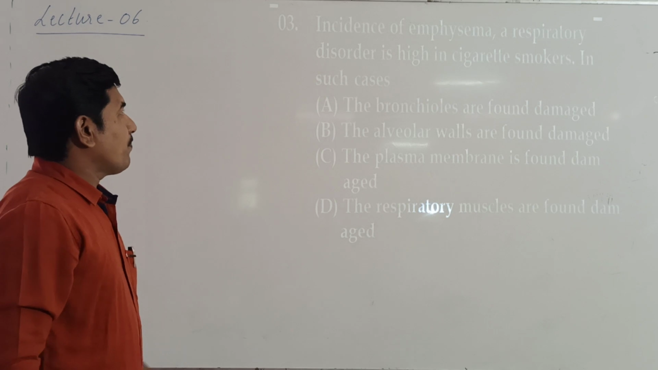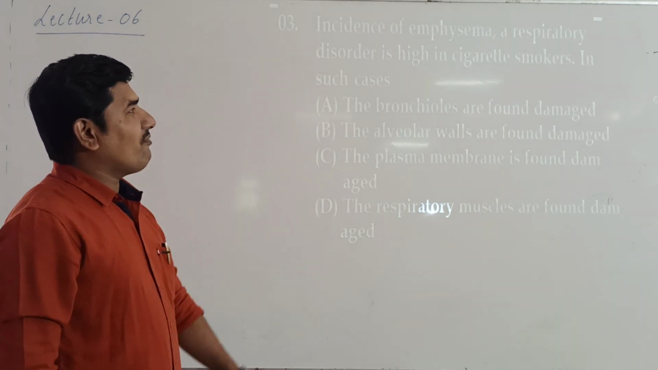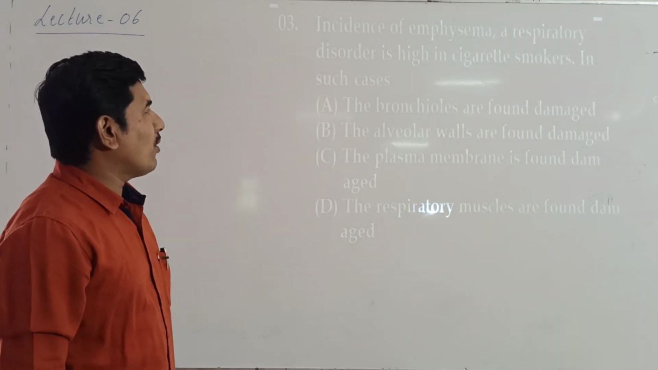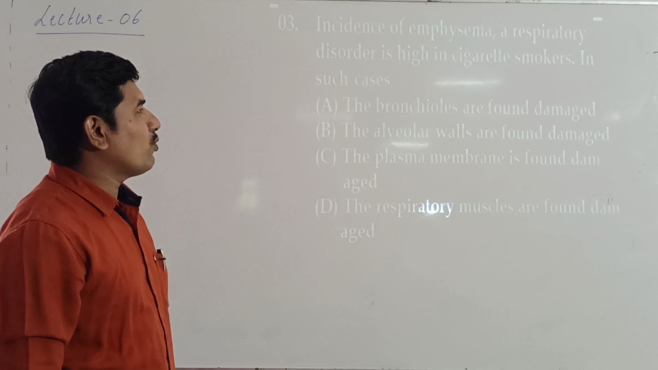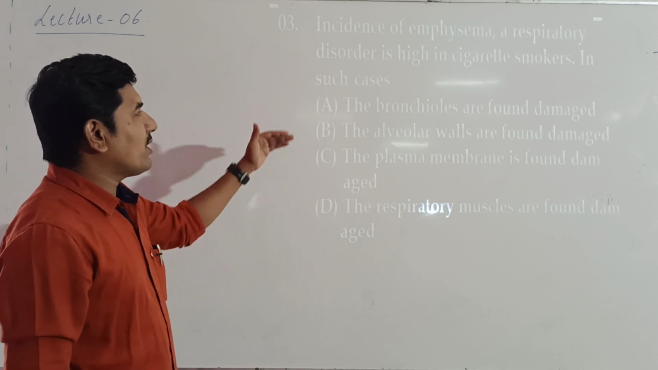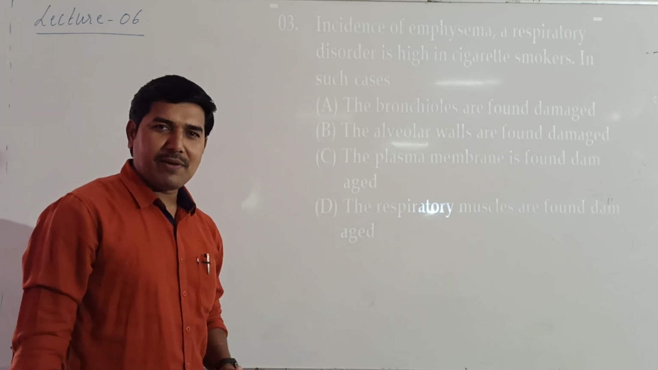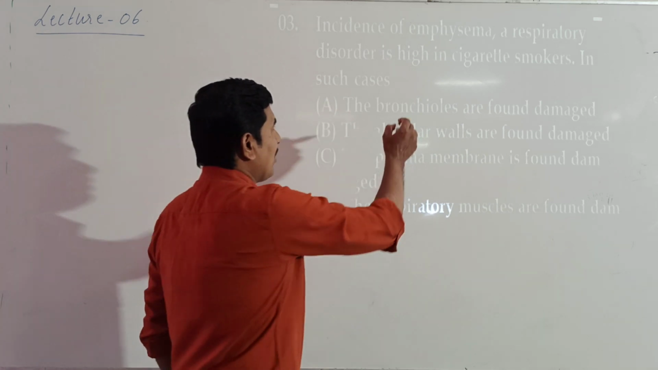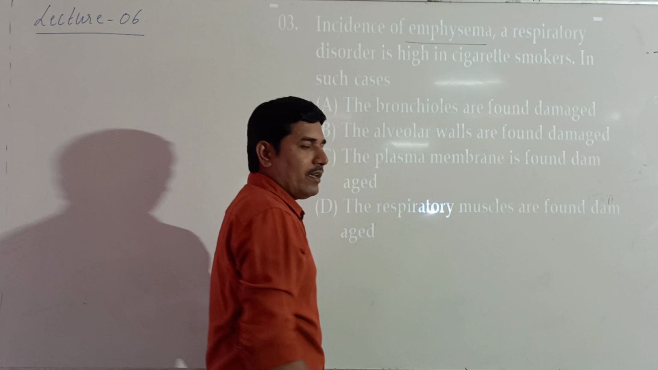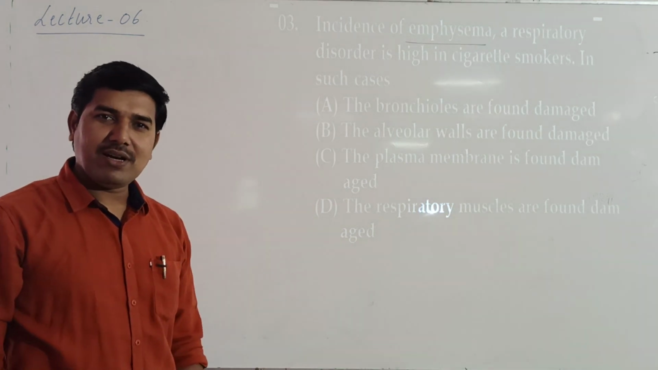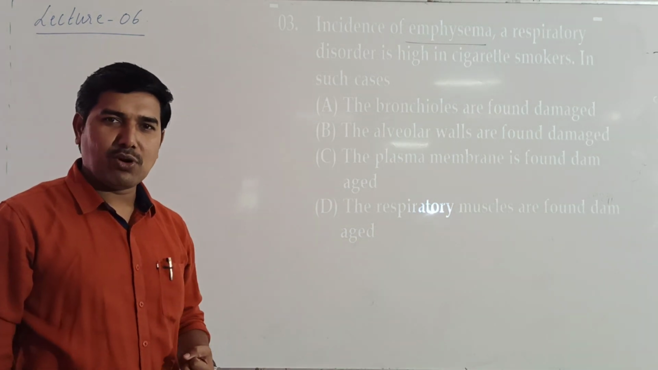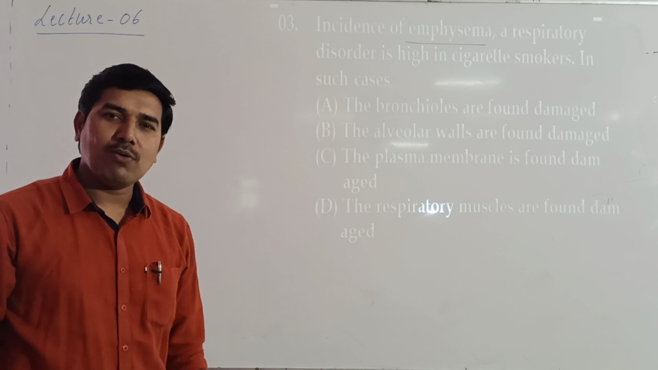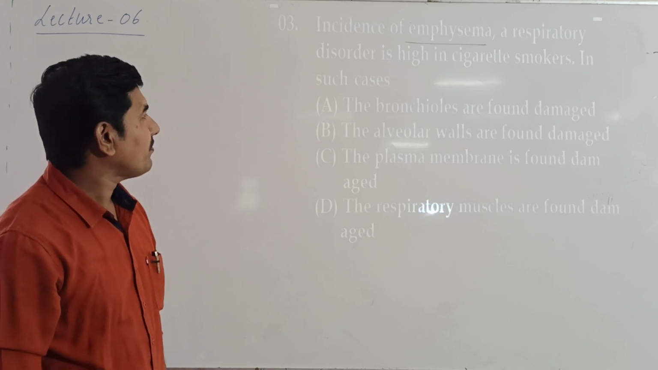The first one is: incidence of emphysema, a respiratory disorder, is high in cigarette smokers. In such cases, what will happen? So here, incidence of emphysema. Look at the disease here. The disease is emphysema, which is a respiratory disorder where the alveolar wall gets damaged.